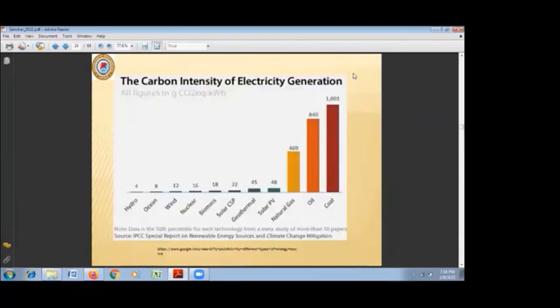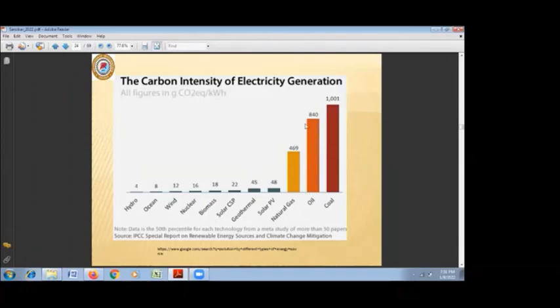Now, the basic purpose of all this is generation of electricity. And when we generate the electricity, there is a major problem, that is the emission of CO2. When we compare the emission of CO2, presently we are going for reduction of carbon. So when we compare this with the other power generation methods, coal is approximately producing 1000 grams equivalent carbon dioxide per kilowatt hour per unit.